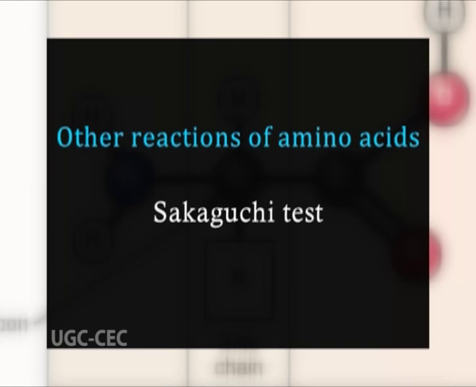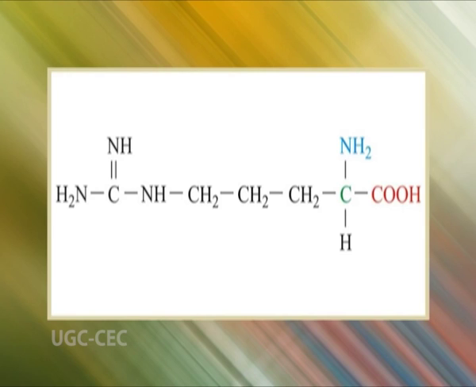Sakaguchi test. The amino acid that is detected in this test is arginine. Since arginine has a guanidine group in its side chain, it gives a red color with alpha naphthol in presence of oxidizing agent like bromine solution.